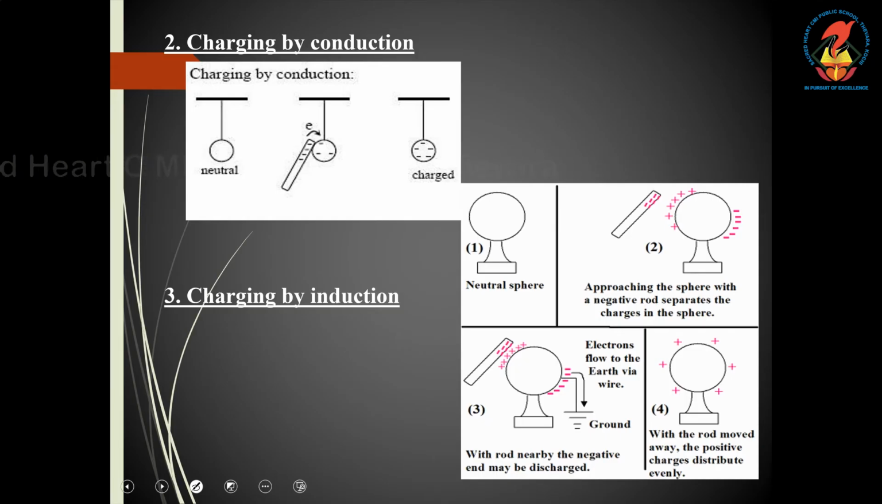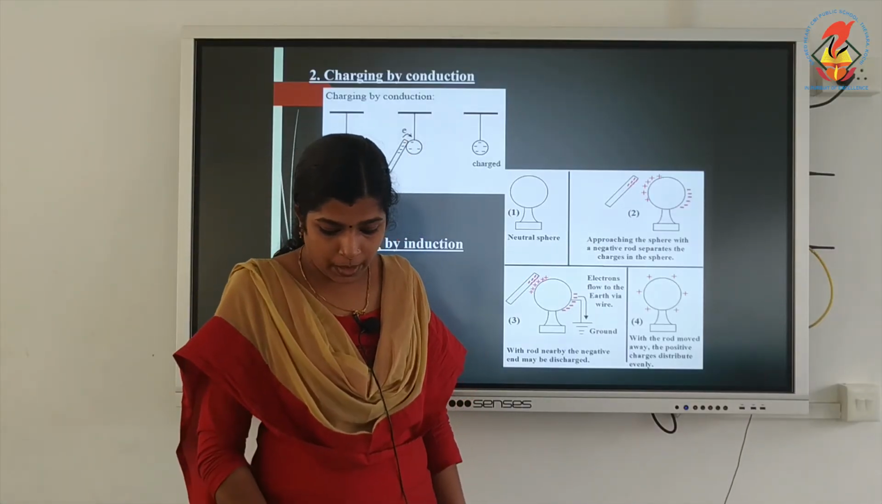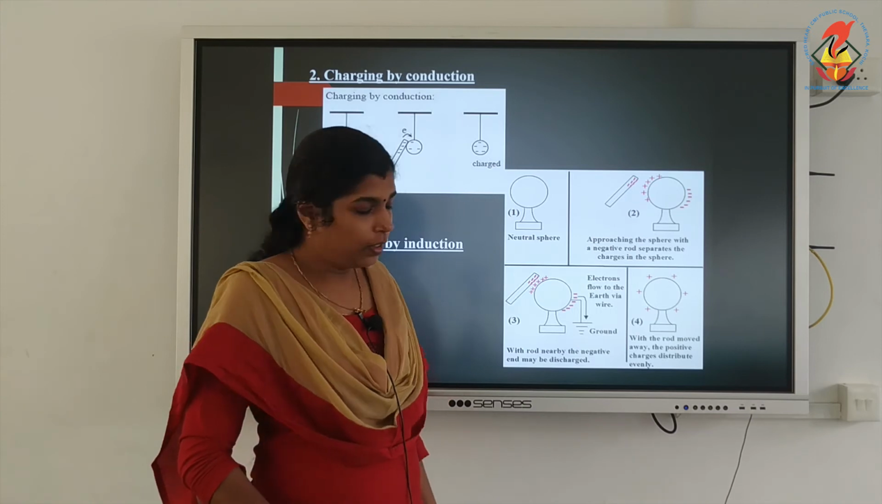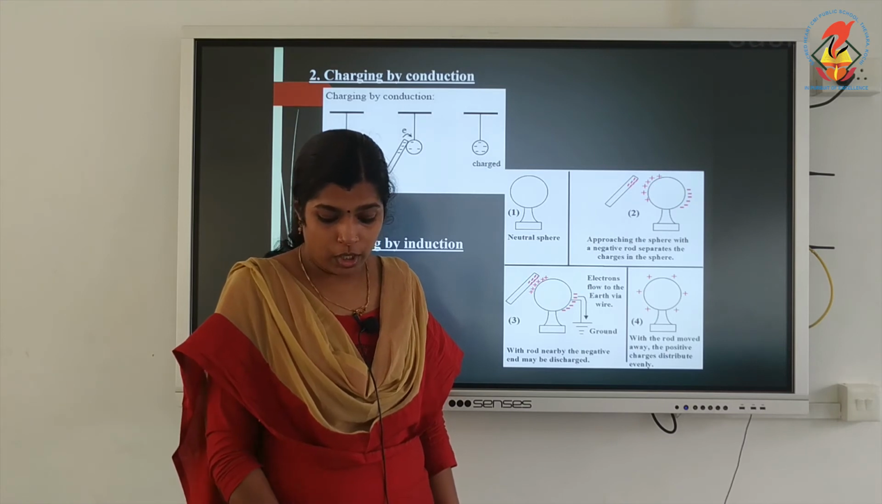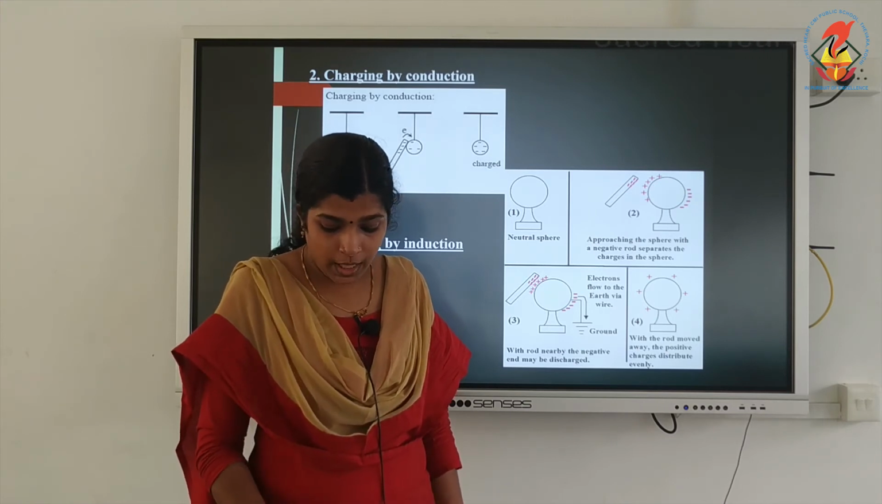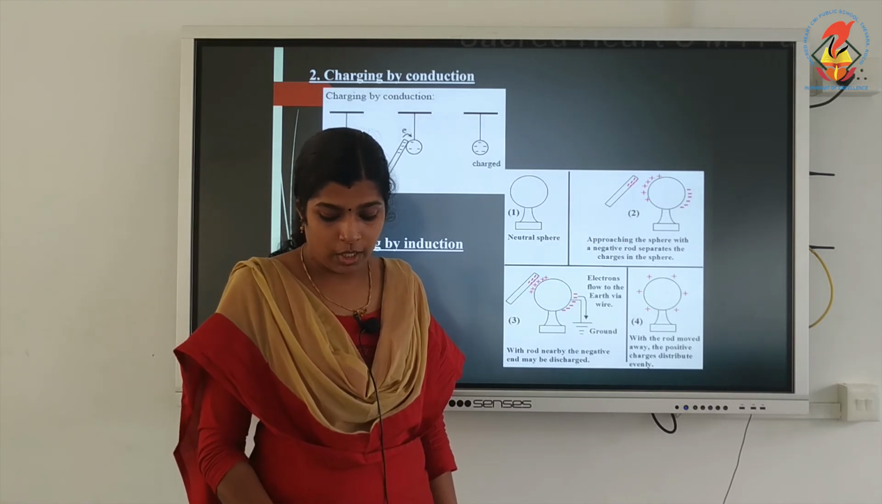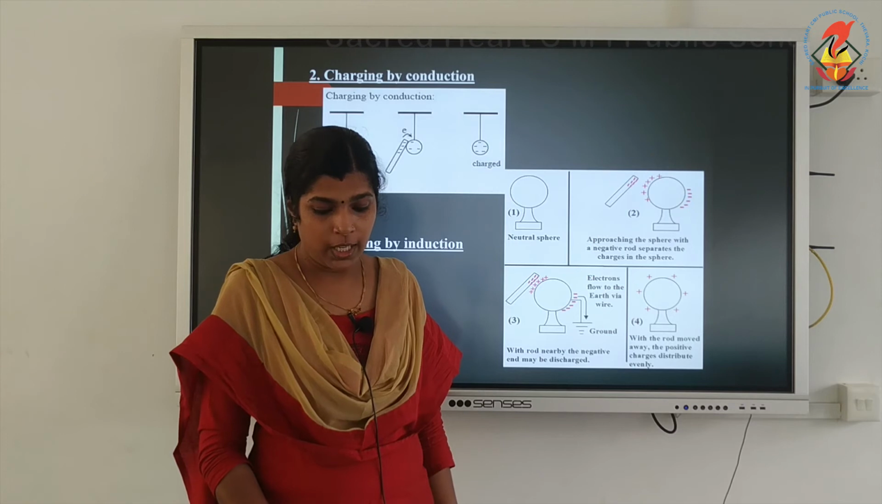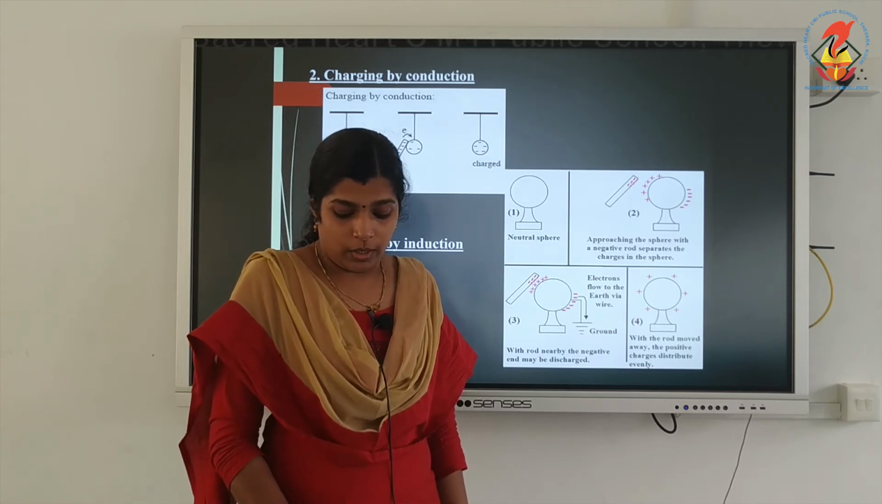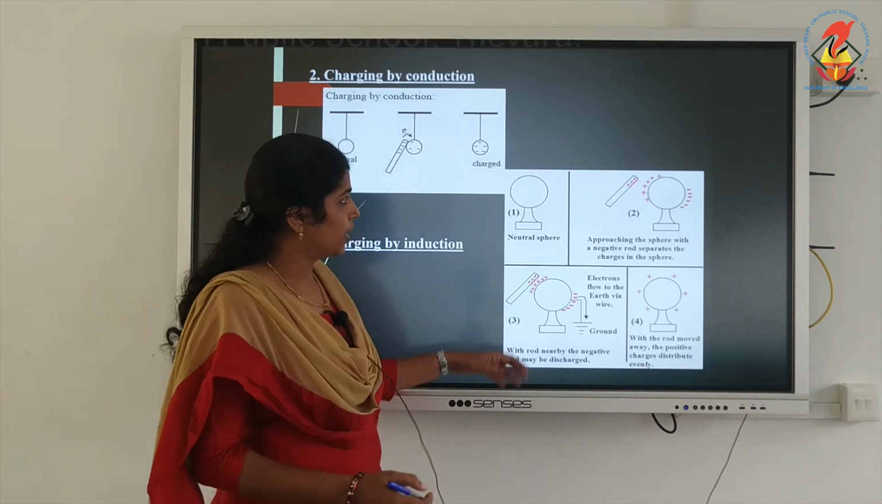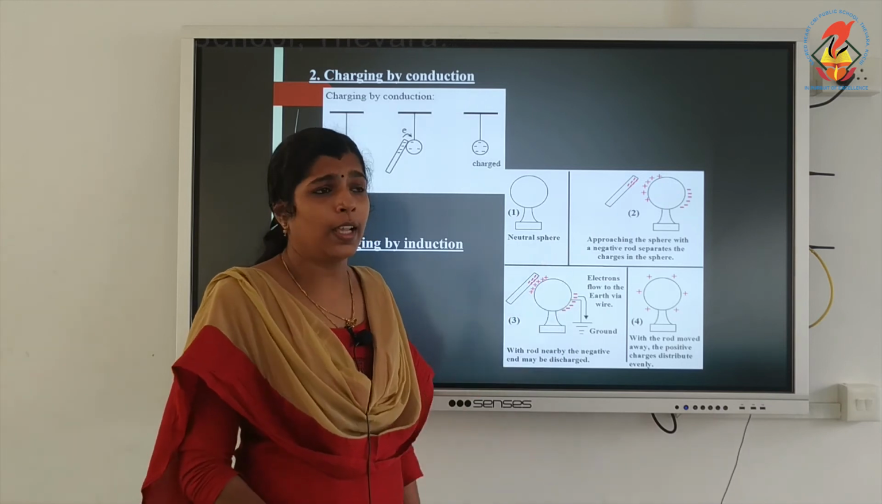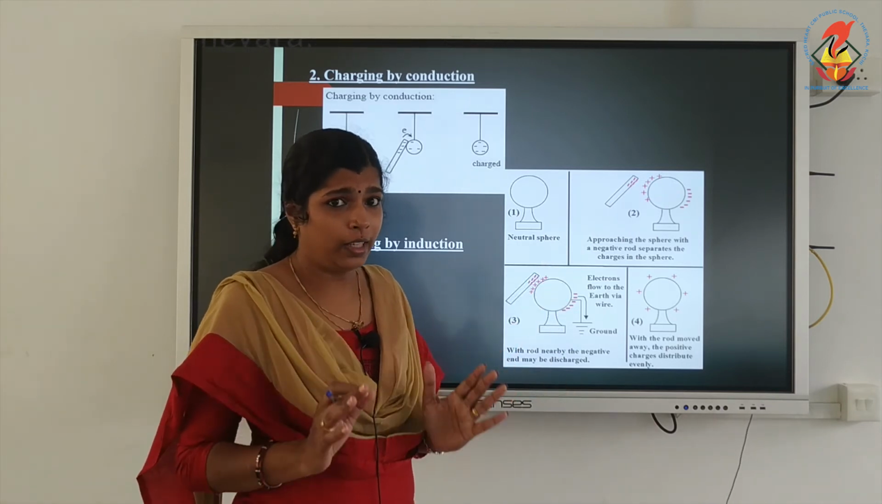Third one is charging by induction. A body can also be charged by bringing a charged object near to it, not by touching it. This is called charging by induction. In this case, the object being charged acquires an opposite charge to that of the charged body. So, here this one is a neutral object. Neutral objects means they have equal amounts of positive and negative charges.